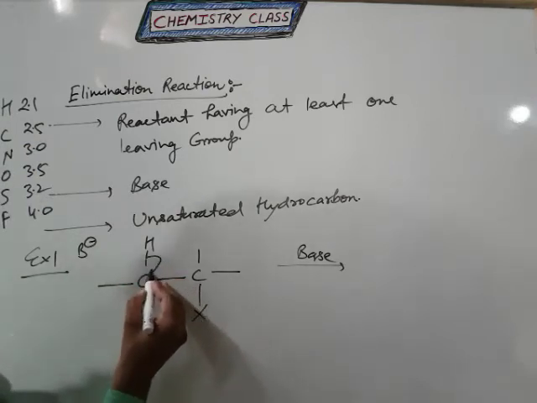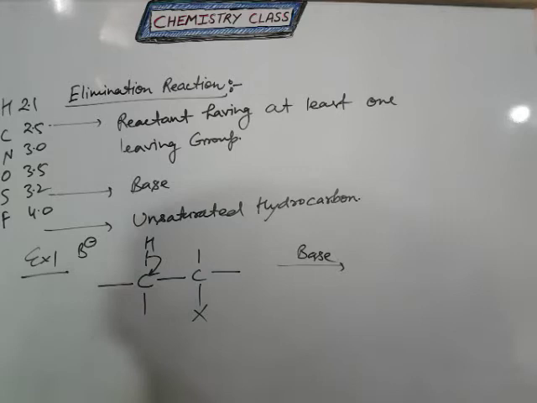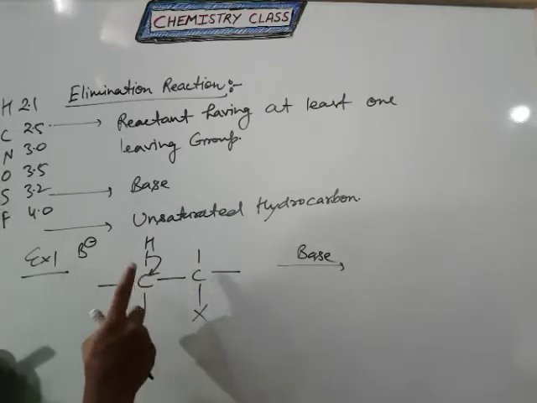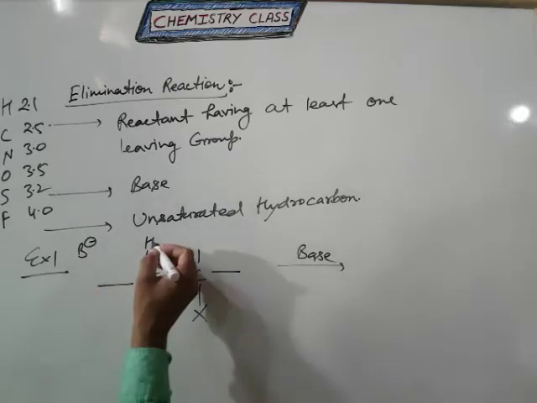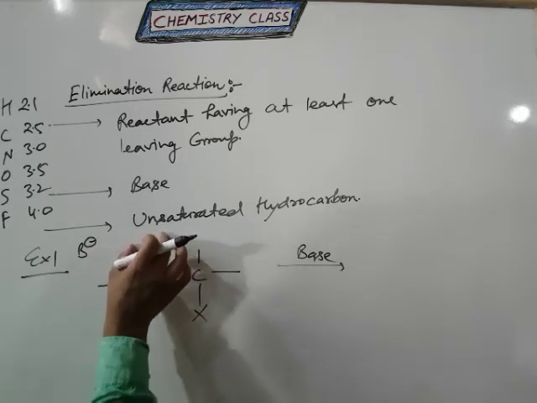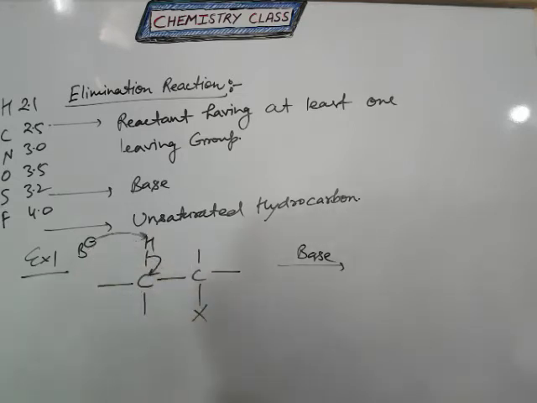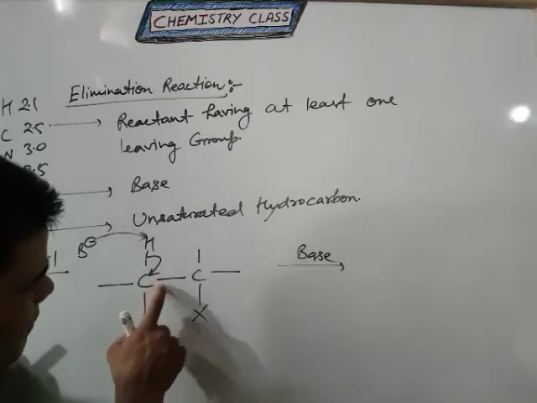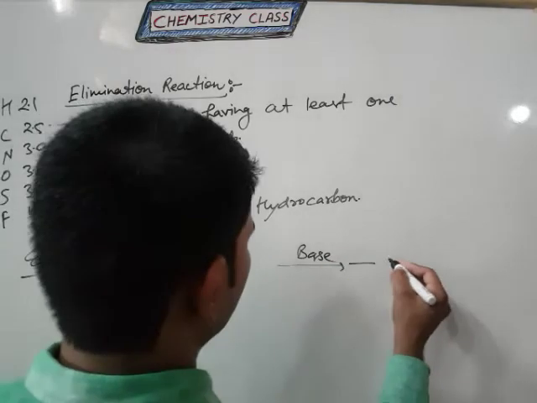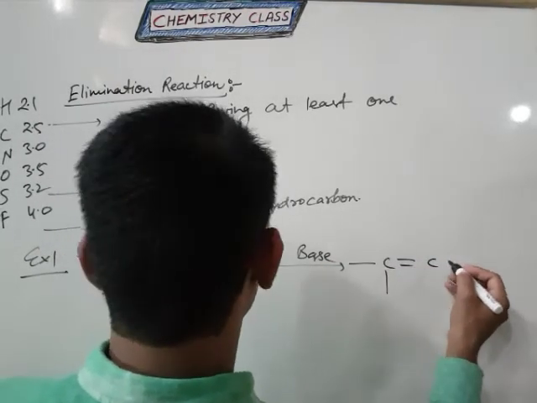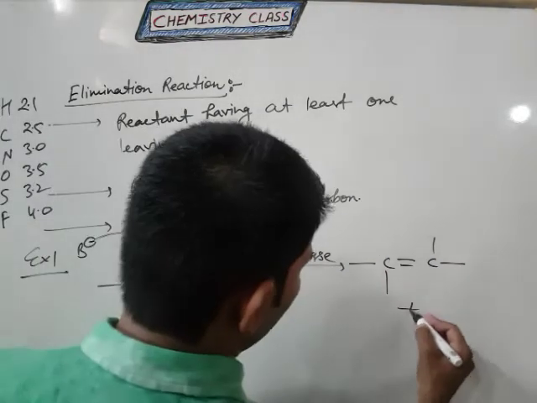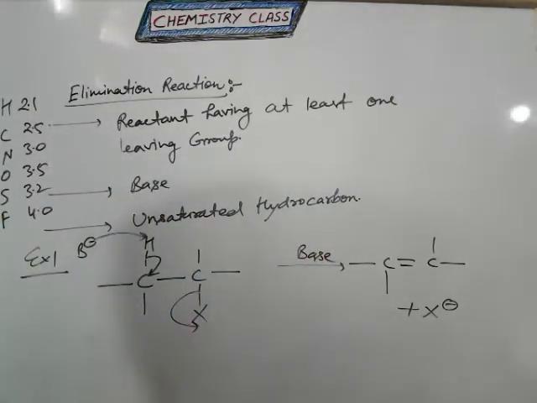That's why this bond shifts onto this carbon atom, and after that you can see this bond actually shifts onto the carbon atom. That means carbon has the negative charge, so hydrogen has the positive charge, and if a positive charge is there, that means the nucleophile attacks this carbon atom. If here is negative and we create positive here, it will give a new type of product, which is unsaturated hydrocarbons. Clear? And the nucleophile will leave the system as X negative.